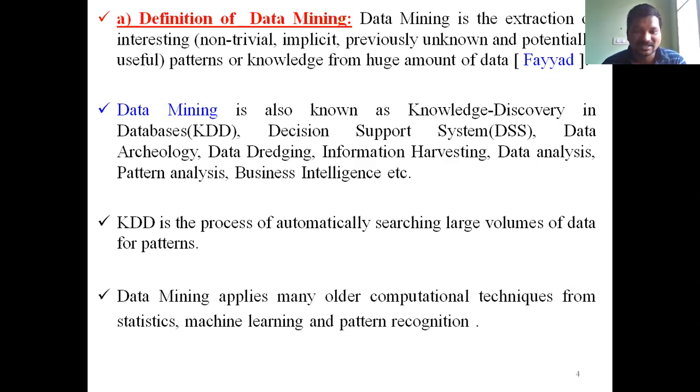Knowledge discovery: for the knowledge discovery, you have different steps. We have a data cleaning process, a data selection process, and then data mining, one of the steps you introduce here, then evaluation of pattern and representation. That is a KDD process. That means the KDD process consists of different steps, step by step.